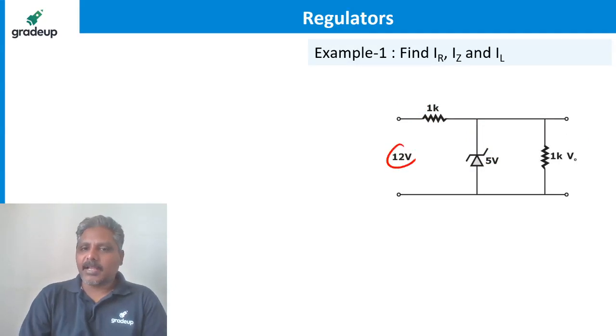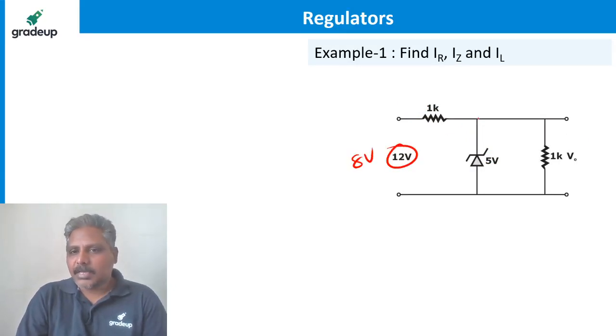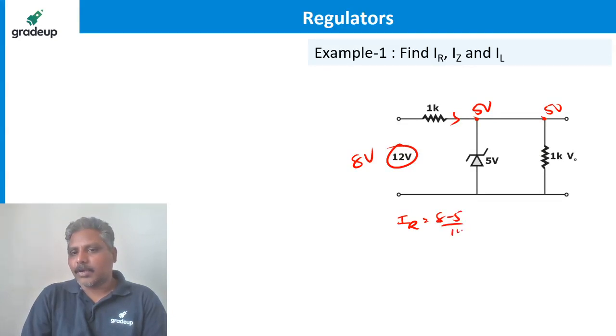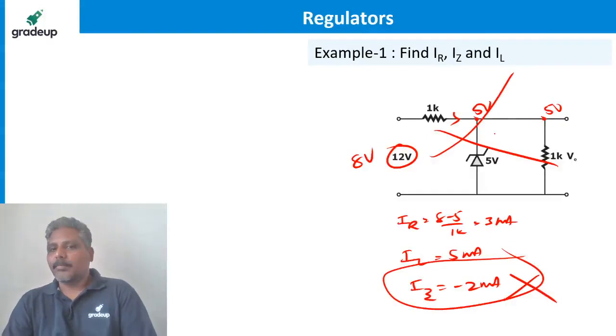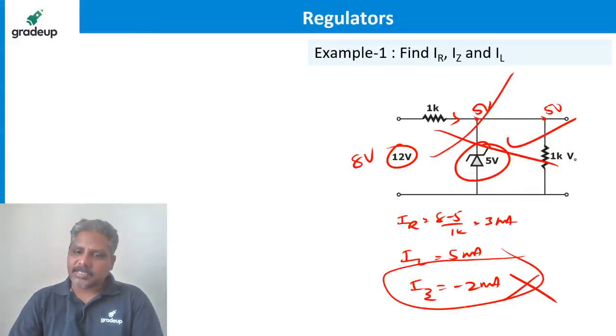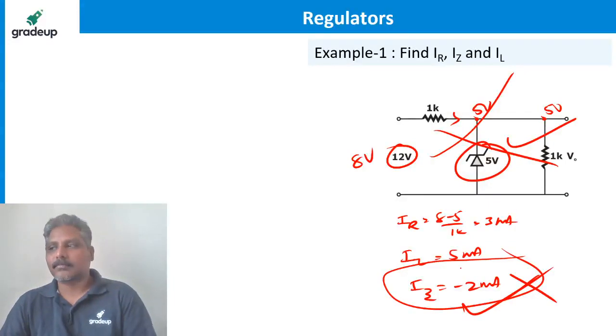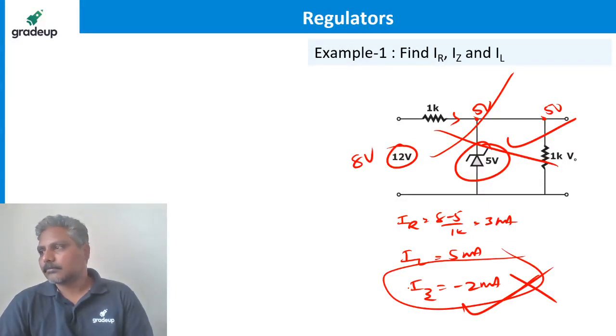We can find it another way also, if I apply this 8 volts. Let me say that it is 5 volts, for example. So IR I'll find as 8 minus 5 divided by 1K, which is 3 milliampere. IL I'll find as 5 milliampere. So IZ tells me that it is minus 2 milliampere. I just told you IZ cannot be negative. If it is negative, it is not a regulator. Because it is not under breakdown and we have taken it as breakdown, that's why it is showing you a negative value, which is wrong. In this question, for input voltage less than 10 volts, it should be acting as reverse bias. Exactly.